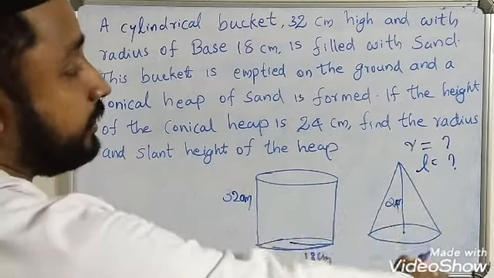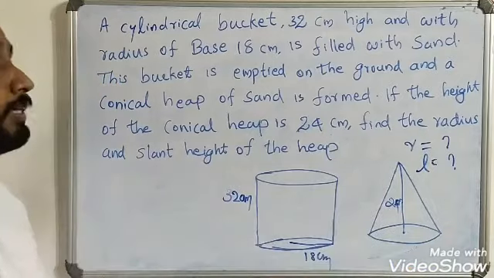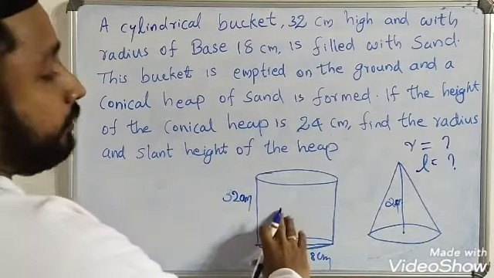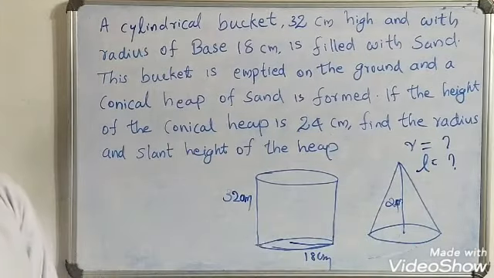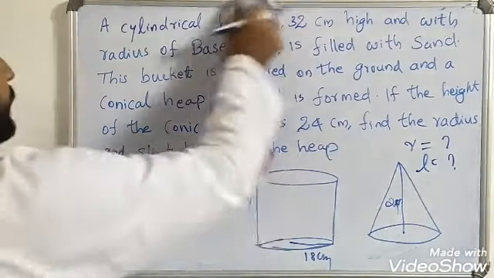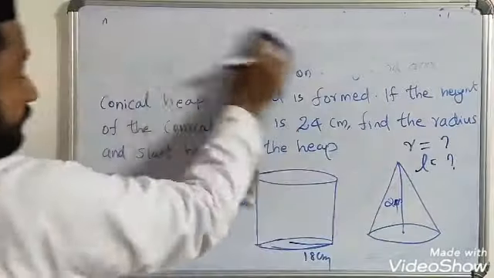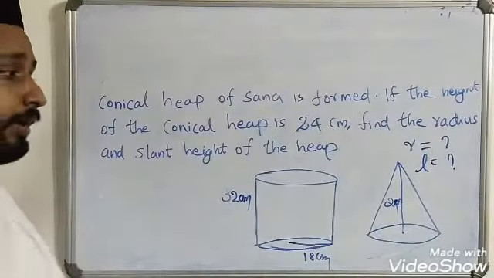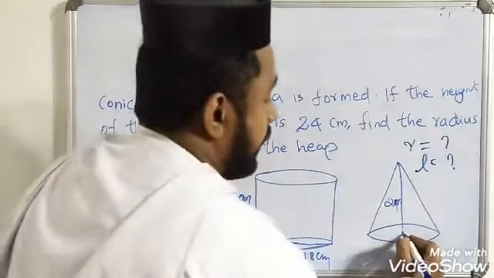When we empty the entire sand, we get a conical heap, so the volume of this cylinder and the volume of this cone are the same. Let us equate both volumes. We will get the value of r. When we get r, and we have h, using Pythagoras theorem, we will get the slant height.